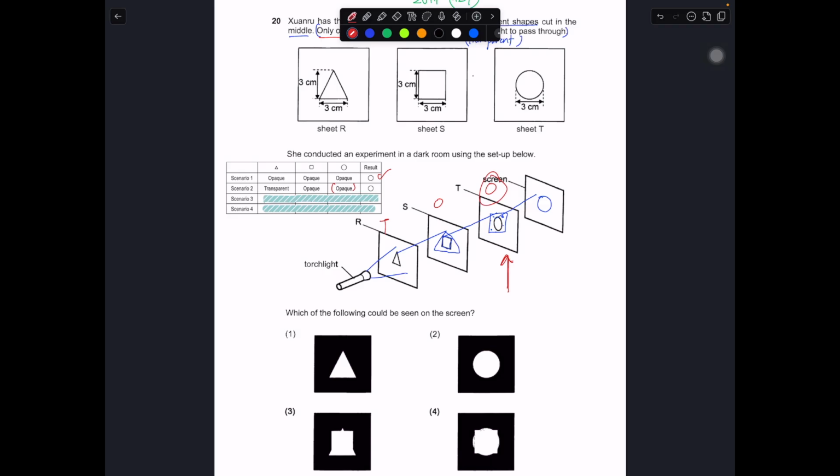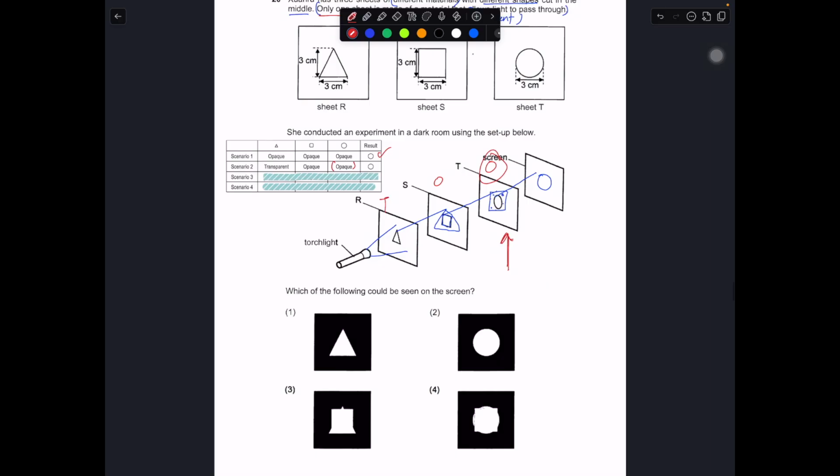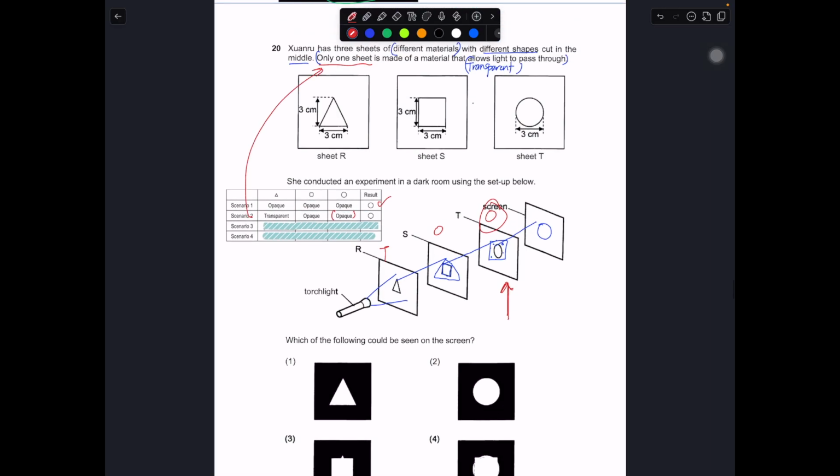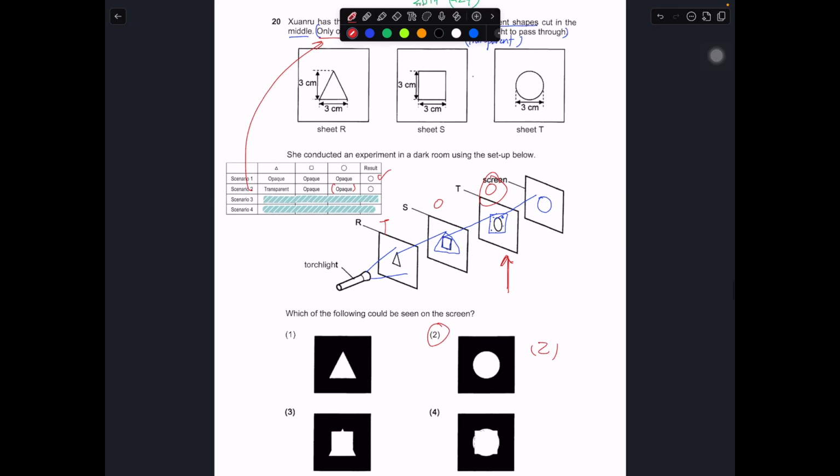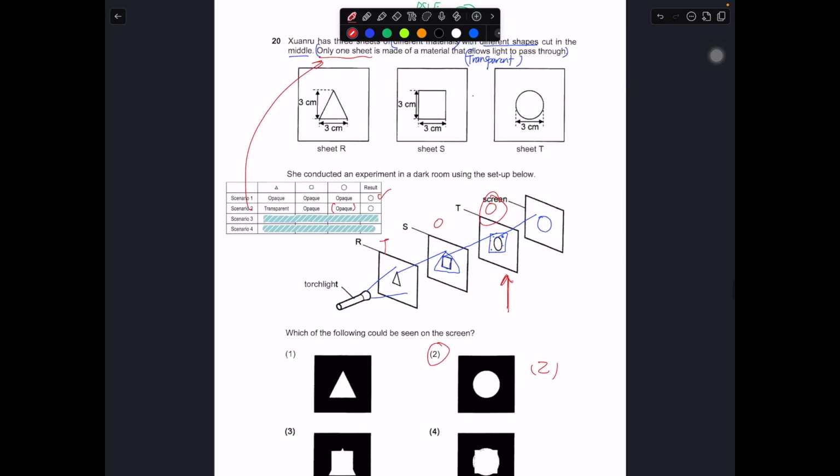Okay, so in this case, since we already know that the second scenario, which is applicable to the question, already gives us the answer that it is circle, then most likely 2 is the answer. But let us continue to work it through, because we don't know which one is transparent. Let's say we work out number 3, this one is transparent, this one is opaque, then the circle is still opaque. So the last opaque material is still a circle, so the circle is still the answer. So in scenario 2 and 3, the circle is still the answer.